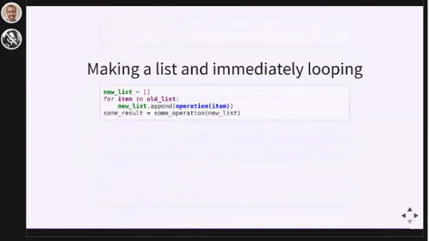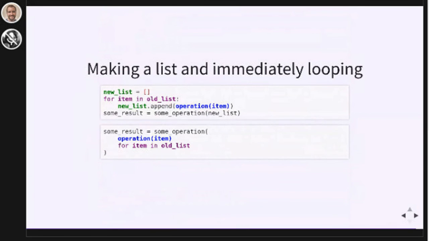If you're making a list and immediately looping over it, you should consider copy-pasting your way into a generator expression. Generator expressions look like list comprehensions, but they're lazy. Generators don't do any work until you start looping over them. So we're getting the benefit here of not having to create an unnecessary list just to loop over at one time.